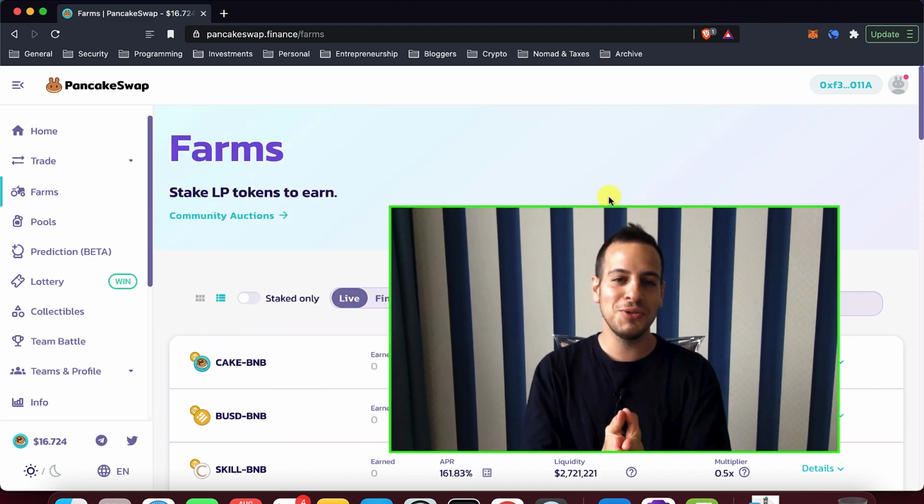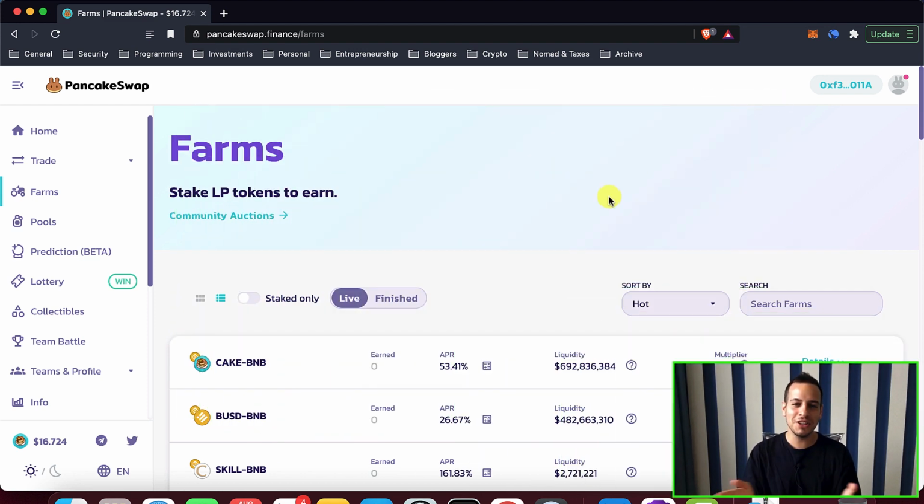So let's get into business, and it's a common issue that every one of us had. I had it in the past. Many more people ask about it all the time, and hopefully now I can solve it for you. But if you're not familiar with what PancakeSwap is, farms, pools, lottery, all these kinds of features, check out my channel. I have so many videos that explain all the features and all the technical things behind it.